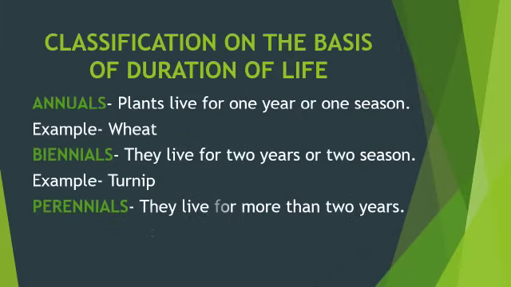Classification on the basis of duration of life. Plants may be of following types: annuals, biennials, and perennials. Under annuals, plants live for 1 year or for one season. They complete their life cycle in the same season. Example, mustard, paddy, and wheat. Under biennial, they live for 2 years or 2 seasons. Example, turnip, carrot, etc. Under perennial, these plants live for more than 2 years and take several years for the production of fruits and seeds. Example, banana, mango, neem, etc.